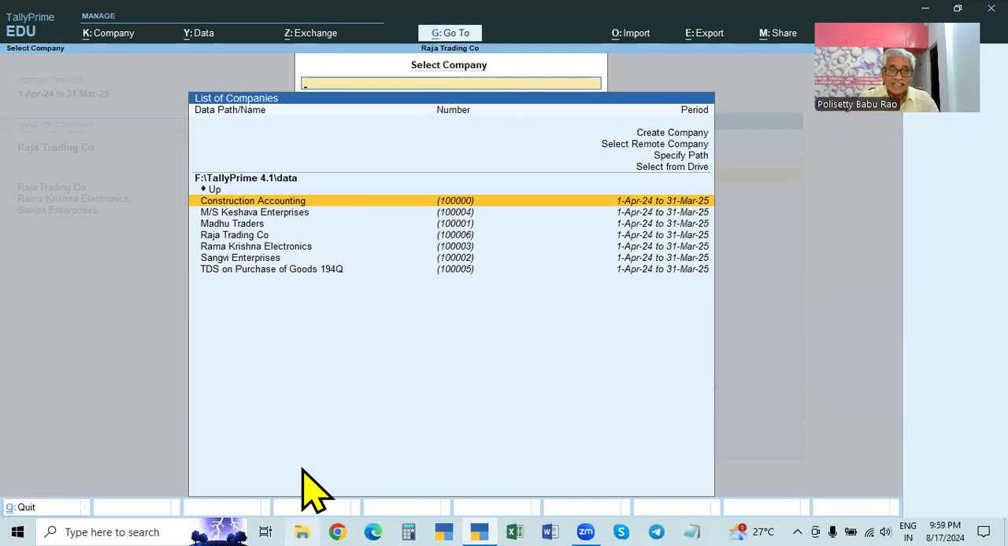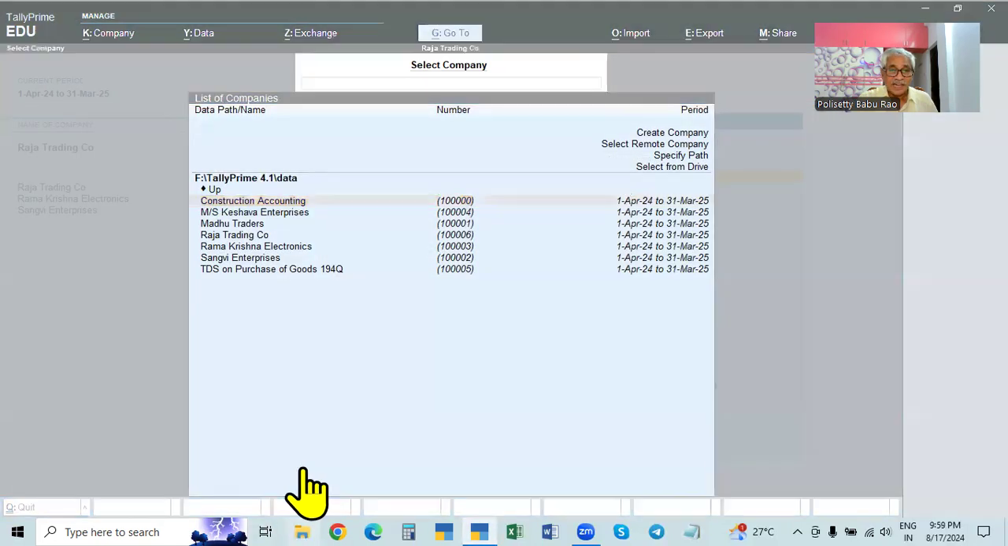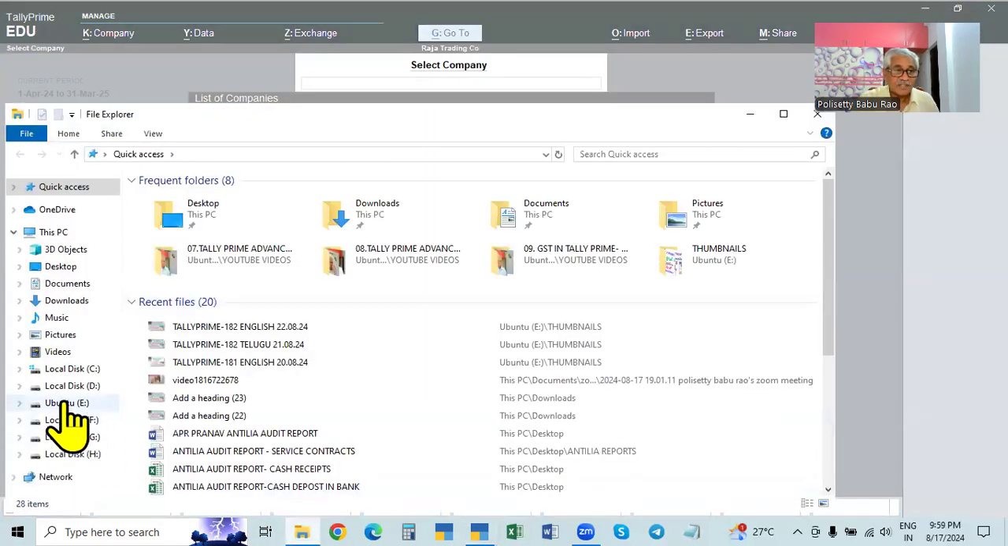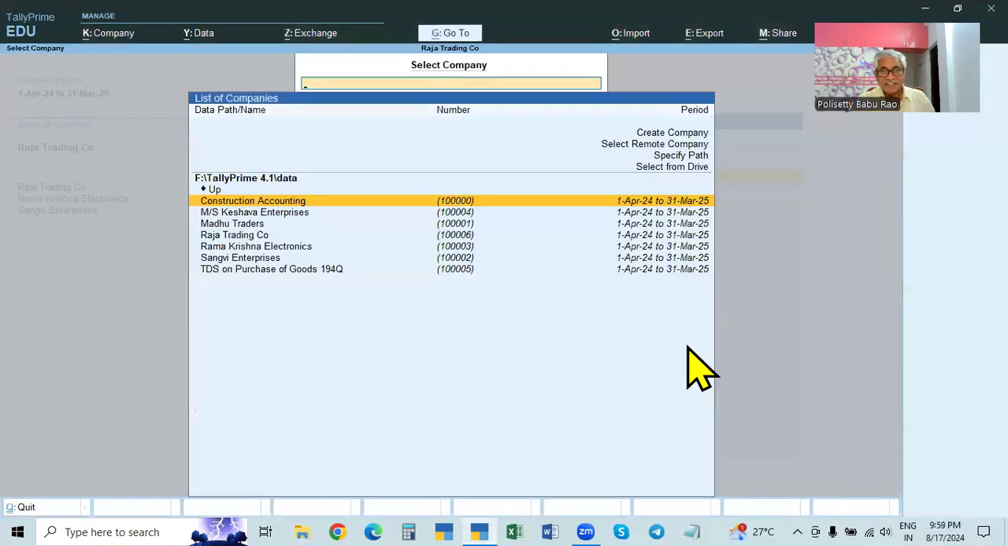Let me show you one thing here. For example, this is in F drive. I created one folder in E drive. You see, in E drive, I created Tata Tally Prime backup 4.1. This is already created, so you can use it and back up the data in that folder. Or at the time of backup, you can create a new folder, and it can be used from then on.